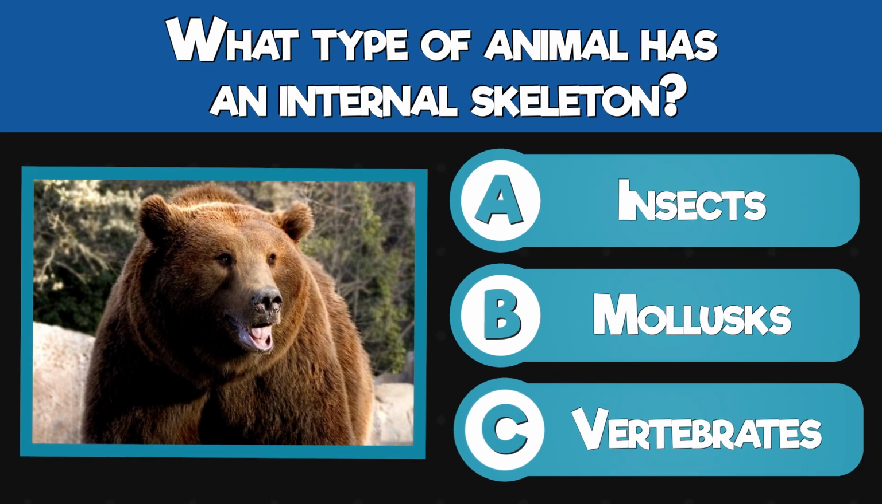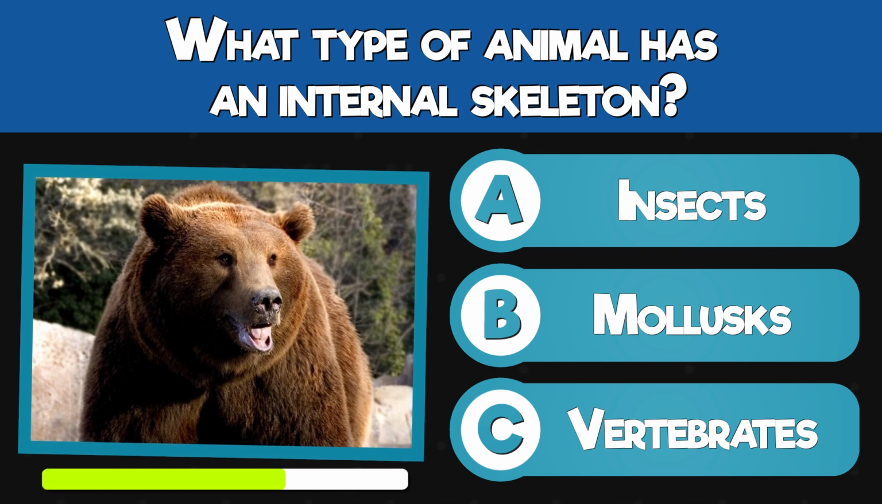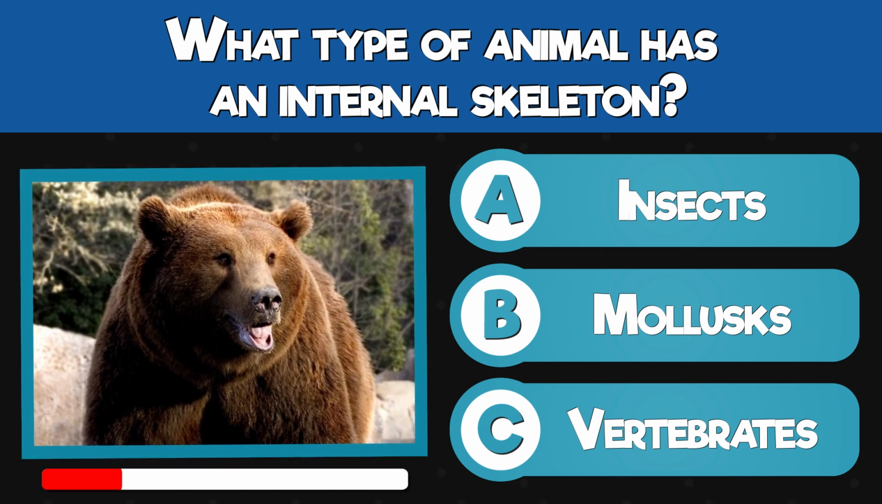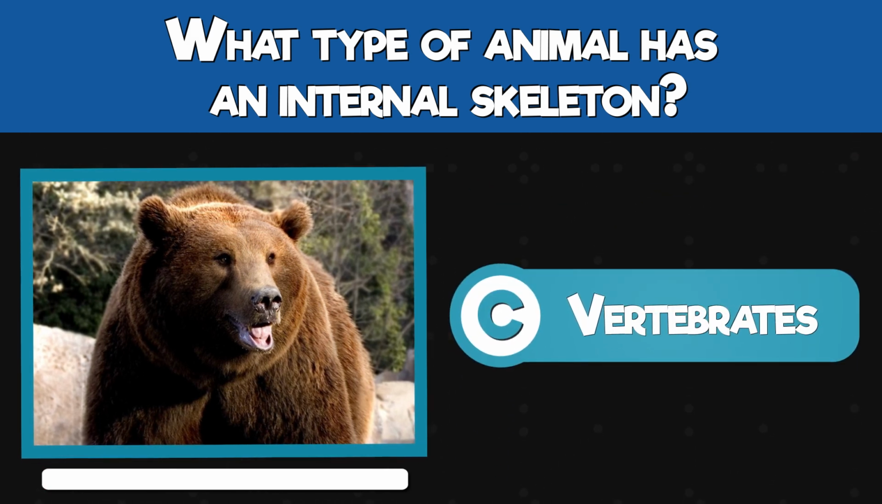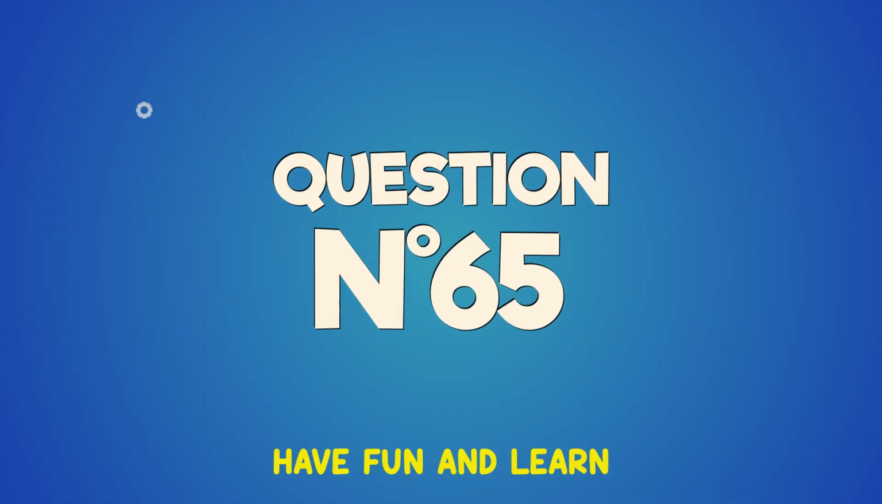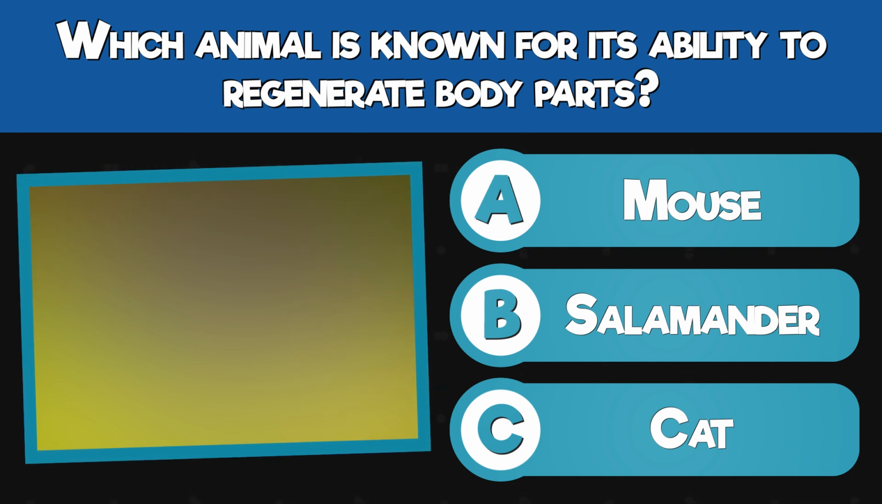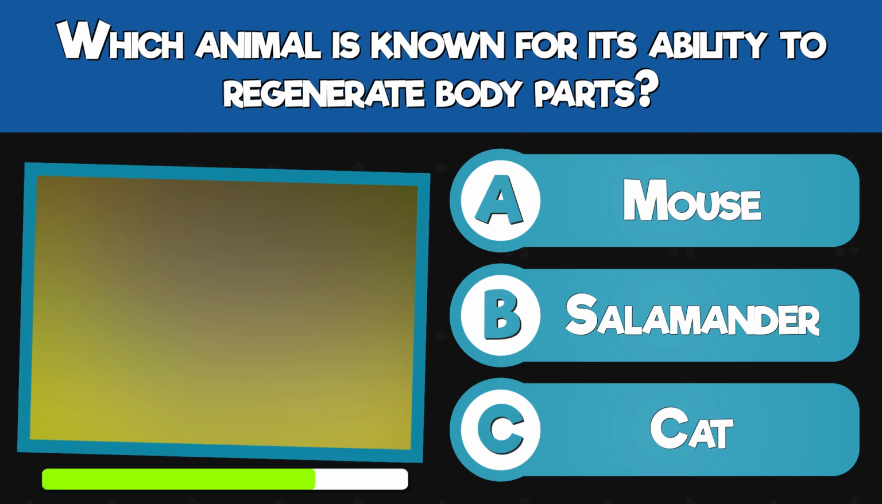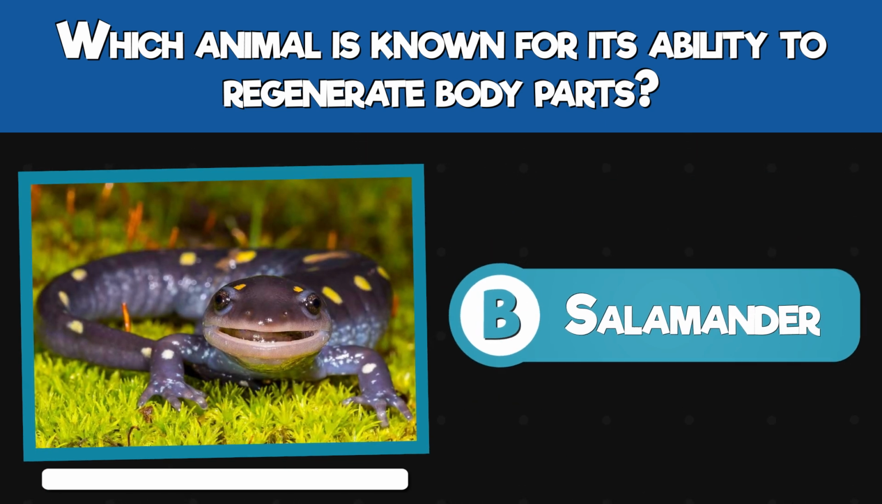What type of animal has an internal skeleton? Insects, mollusks, or vertebrates? Vertebrates. Which animal is known for its ability to regenerate body parts? Mouse, salamander, or cat? Salamander.